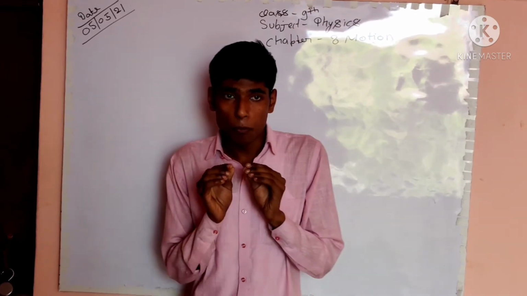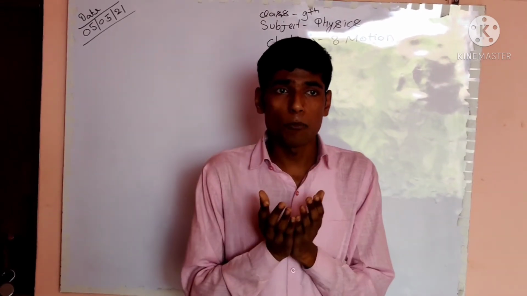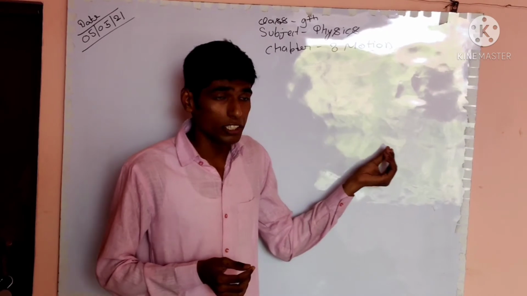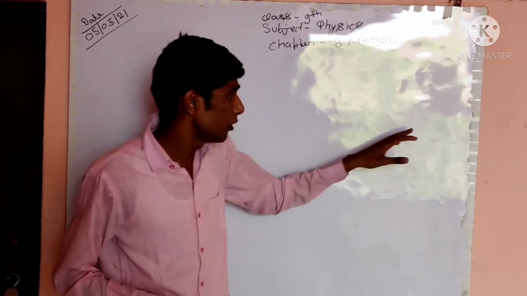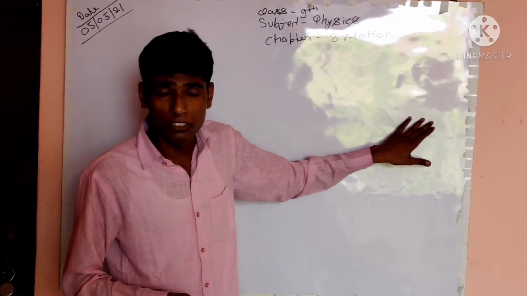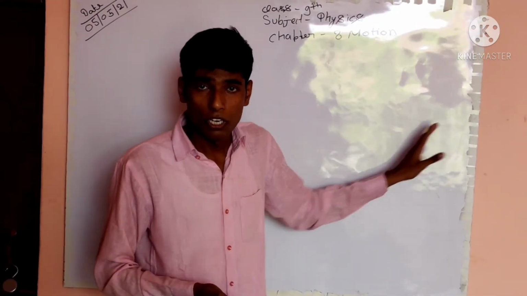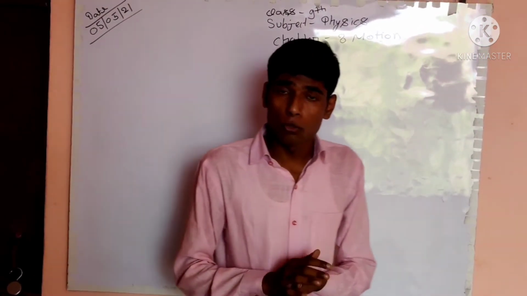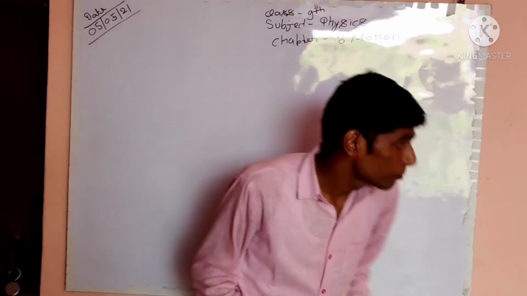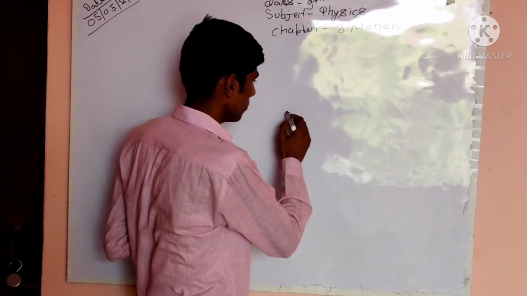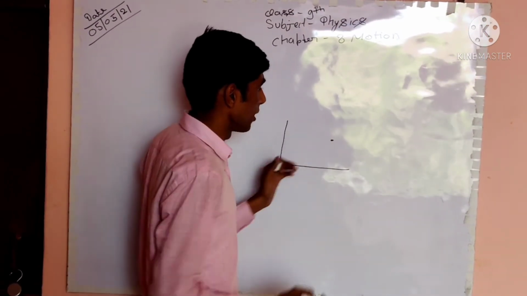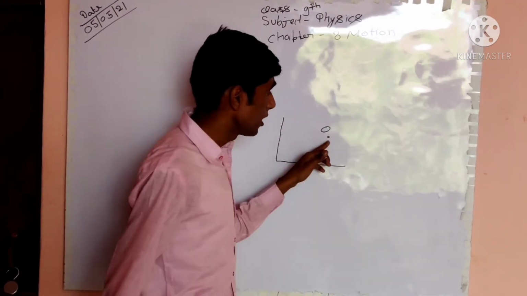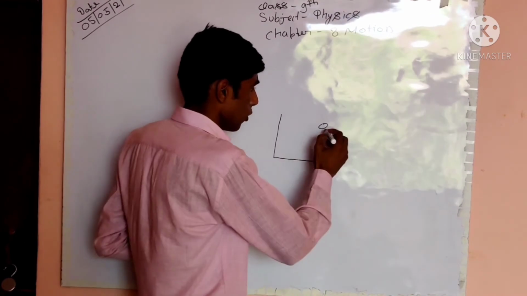So we need a point, we need to locate something, that this object is in rest position with respect to you, or we need to locate the position of the object with respect to you. If we are talking about 2D, we need two points. Suppose our object is here. Let us consider an object O is here.